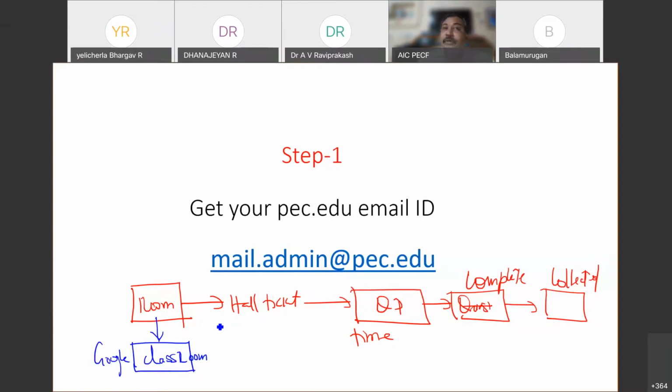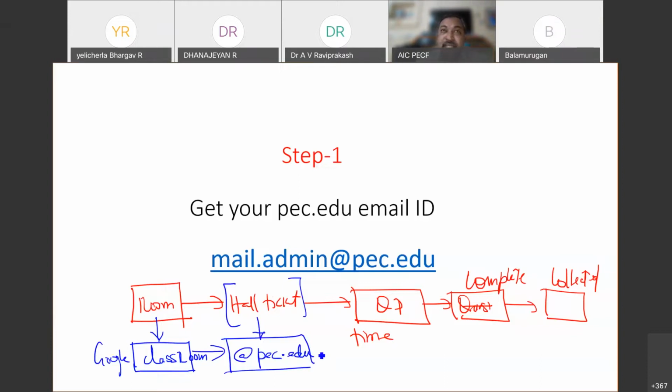Google Classroom. This Google Classroom will act as a virtual examination hall for you. And how would you gain entry to this virtual classroom? In the place of your hall ticket, you should have your pec.edu email ID. So that acts as a hall ticket for you for gaining entry into this virtual classroom.